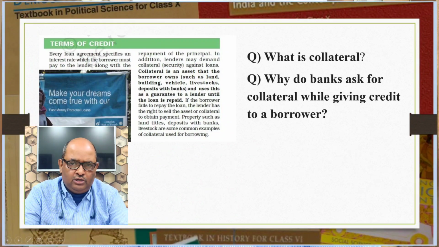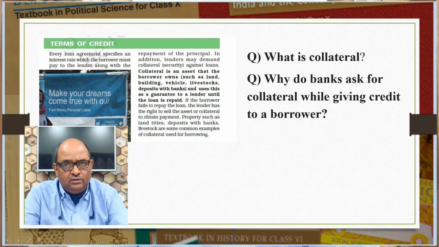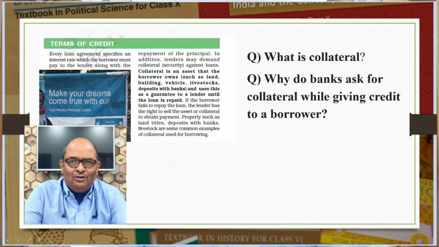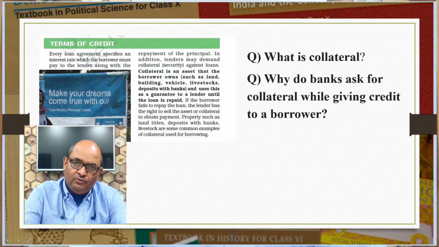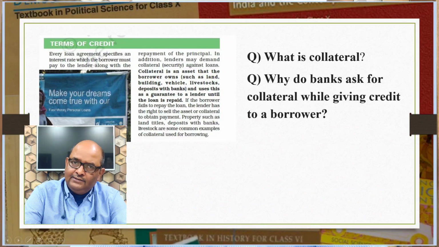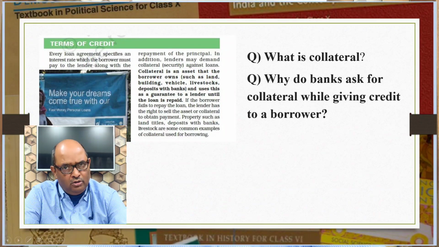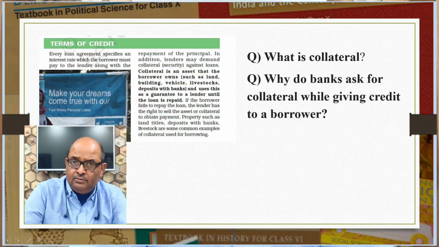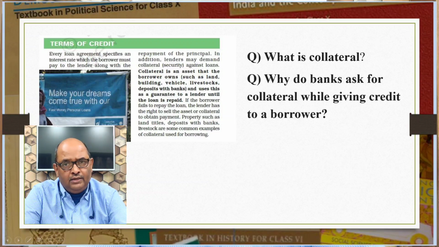Question 1. What is collateral? Why do banks ask for collaterals while giving credit to a borrower? So, what is collateral? Collateral is an asset that the borrower owns. For example, land, building, vehicle, livestock. It may be land documents or deposits with banks, which stands as a security against the money borrowed. Then why do banks ask for collateral while giving credit to a borrower? In case the borrower fails to repay the loan, the lender has the right to sell the asset or collateral to recover the loan money.